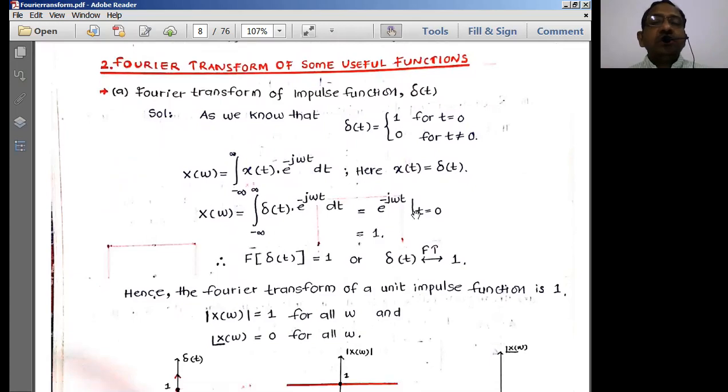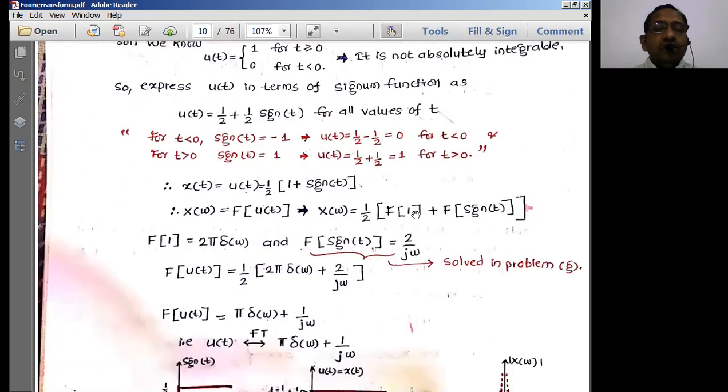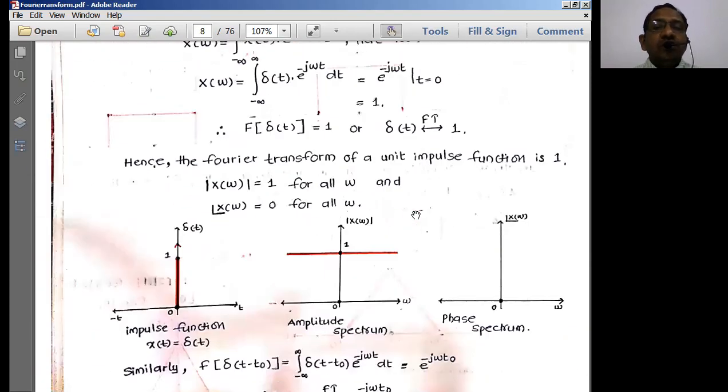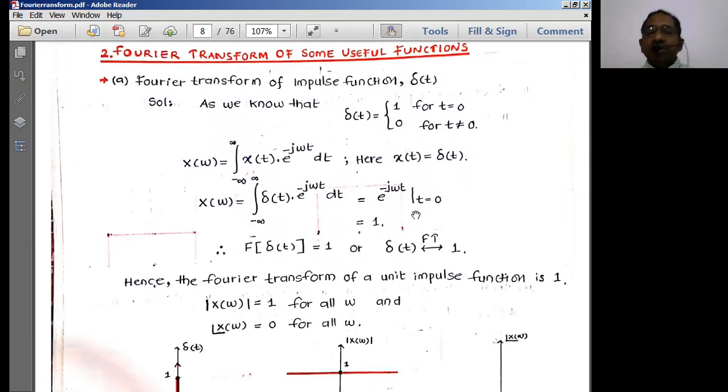Next, some of the other useful functions which we have to discuss in Fourier transforms. One of the basic things is the impulse signal. Already we discussed the basic form of the impulse signal. Impulse, in scalar form, is 1. One is unity, which means it is a unit impulse function. The unit impulse function's scalar value is a finite value, always definitely 1.